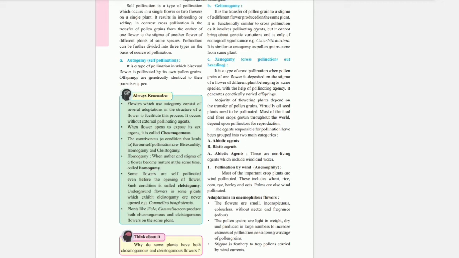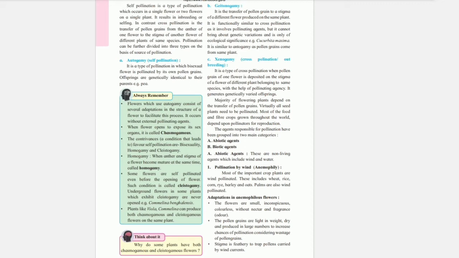Pollination by wind is called anemophily. Most of the important crop plants are wind pollinated. These include wheat, rice, corn, rye, barley, and oats. Palms are also wind pollinated.